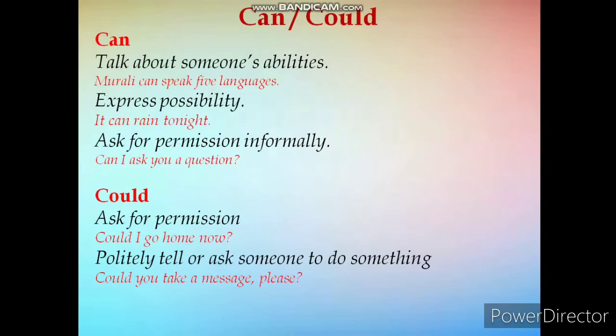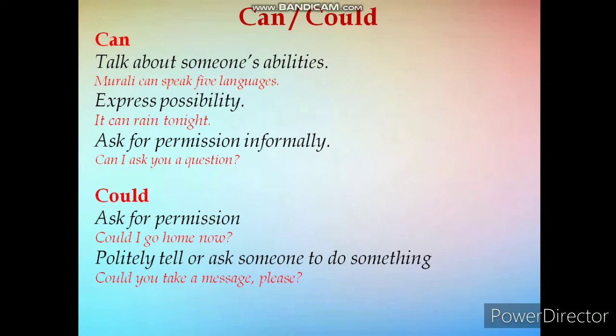Now we will discuss different kinds of modals with examples. Starting with the modal can. We use can to talk about someone's abilities. Example, Murli can speak 5 languages. We use can to express possibility. For example, it can rain tonight. Can is used to ask for permission informally. Can I ask you a question?